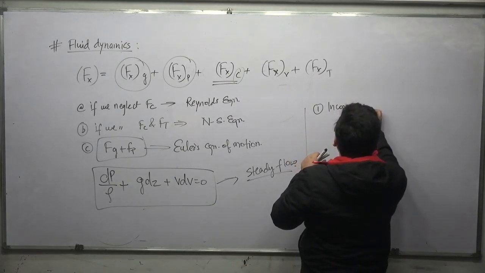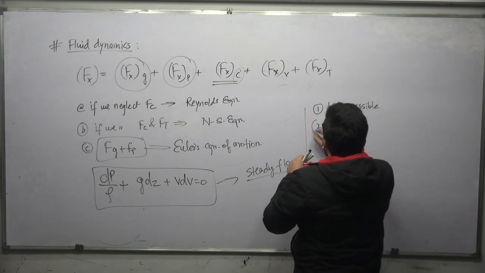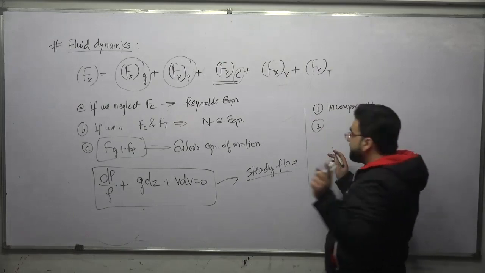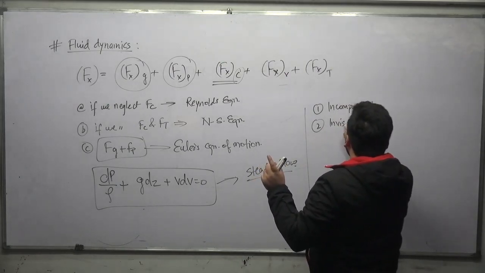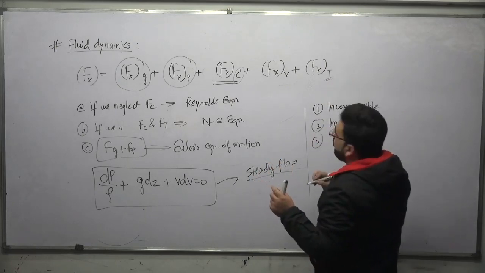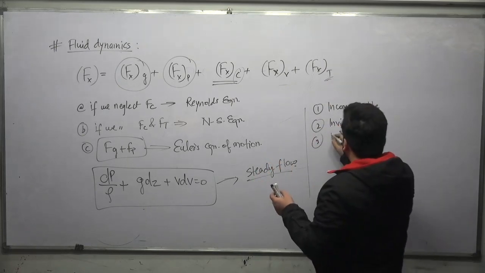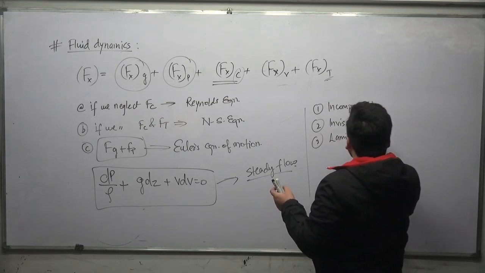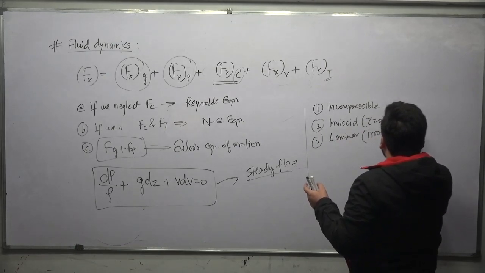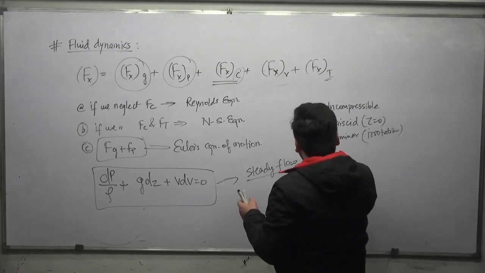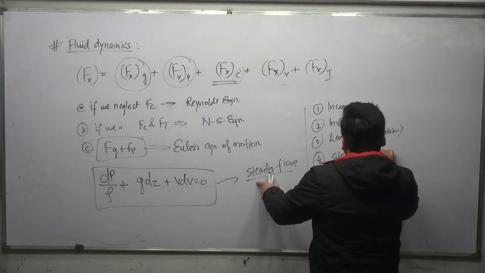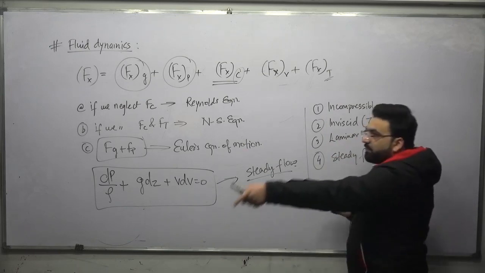It means that the fluid is incompressible. Number 2, force due to viscous effects is 0. It means that it is inviscid flow. There is no shear stress, or you can say tau is equal to 0. Number 3, turbulence is 0. Turbulence 0 means it is a laminar flow, or you can say irrotational also. Number 4, steady flow. So these are the assumptions which are also valid for Bernoulli.